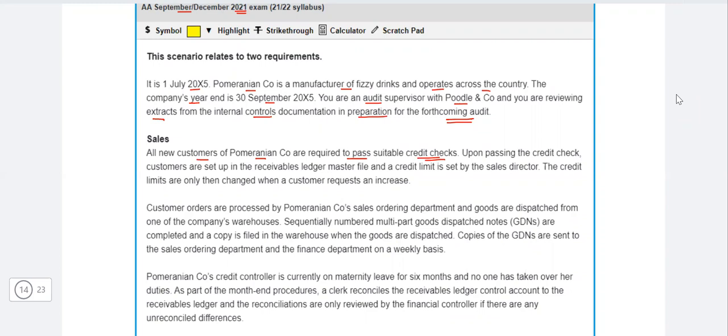ACCA exams, I should say that basically, like for example, when it comes to F8, we are currently talking about. If you see all those internal control questions and read them, they are almost the same. Every time you see the same wording over there with a bit difference. They can be a fractional difference, but usually it is the same. Now this thing, all new customers of the Pomeranian company are required to pass suitable credit checks. I have read this statement in many questions. I can't number it right now.